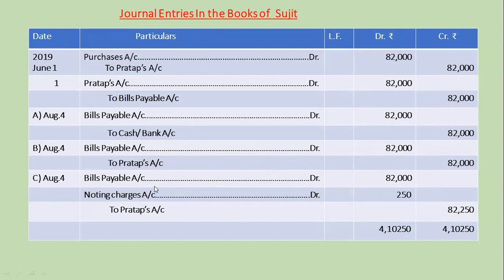And fifth journal entry, bills payable account debit 82,000, noting charges account debit 250 to Pratap's account 82,250, being acceptance dishonored and noting charges paid.